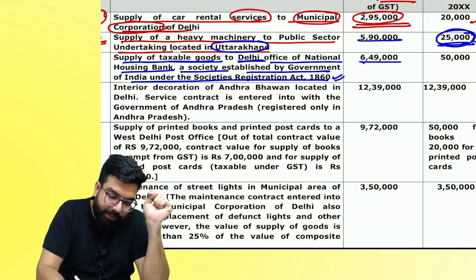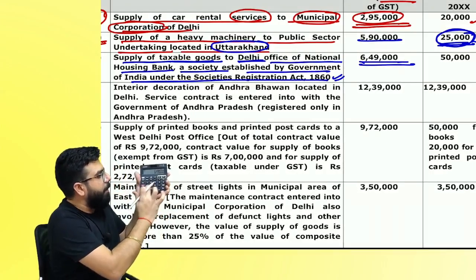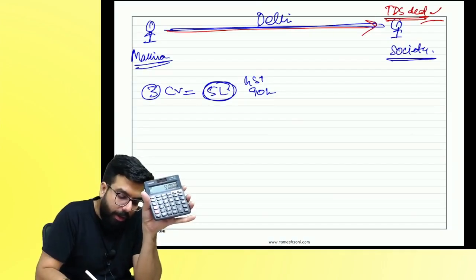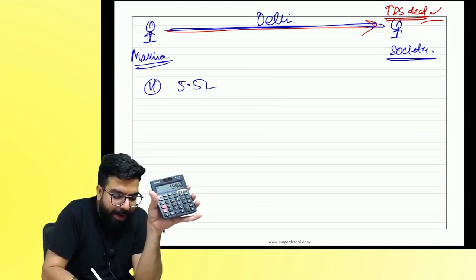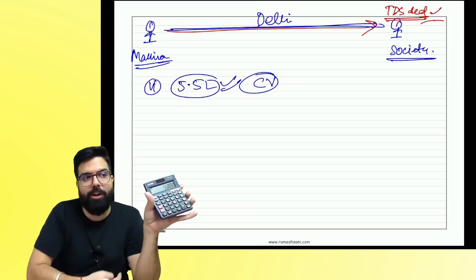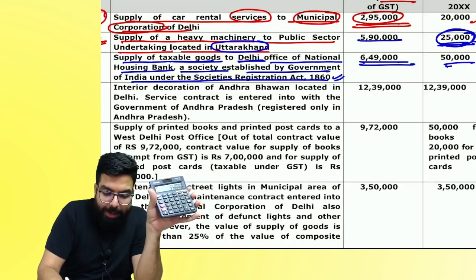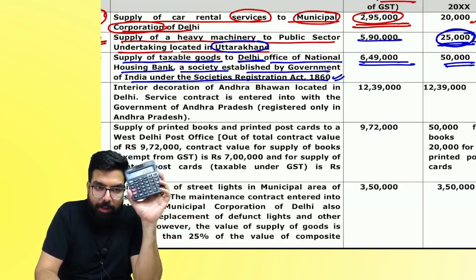1 minute. 6,49,000. 6,49,000 divided by 118 and into 100, how much is the value? Value is how much? 5.5 lakh is the value. Our contract value is how much? 5.5. TDS required, not required? Okay. They are paying only 50,000. How much TDS will come? How much?